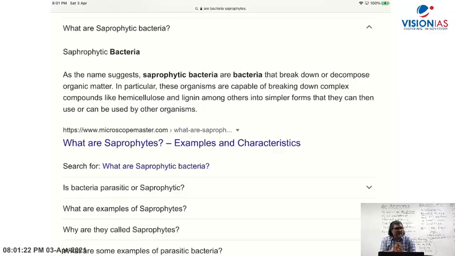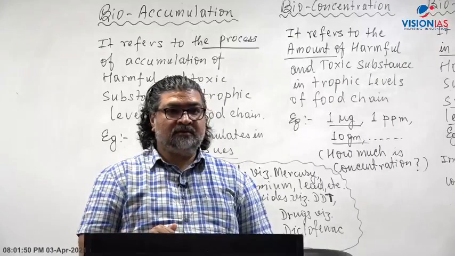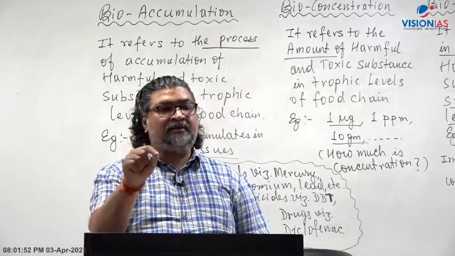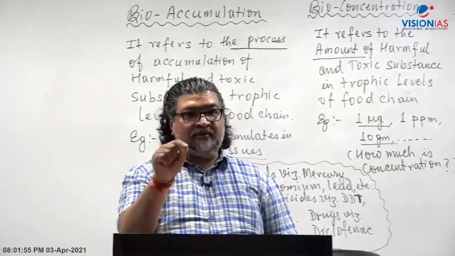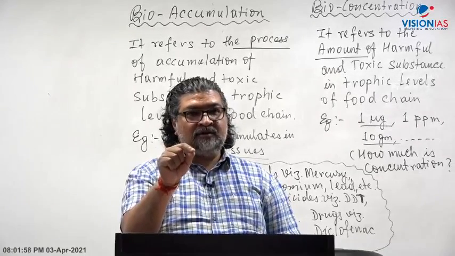I know in your batch there are some over smart students who are a nuisance to the class, and they will pass irrational, unwanted comments. That is very important. When you are in the chat box, please consider that what you are writing on the chat box is visible to a teacher, right? But there are some shameless people in your batch. I am just very clearly telling the batch right now.